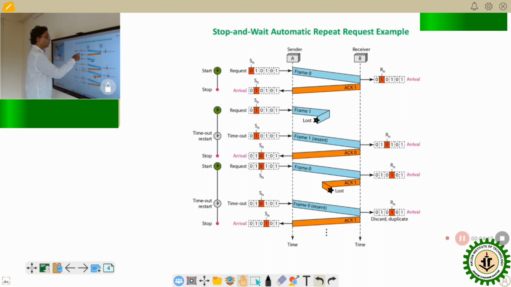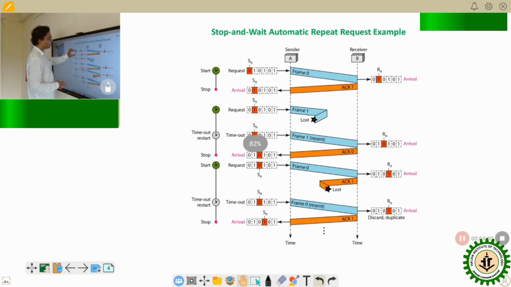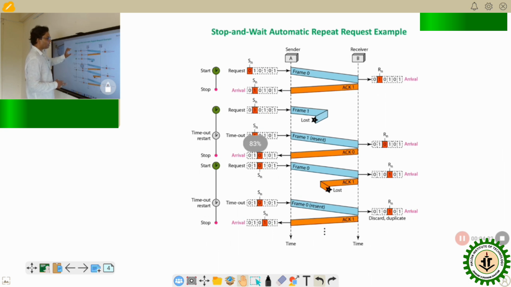Now, when the sender sends a particular frame, it starts a timer, and the timer will wait up to a particular time.